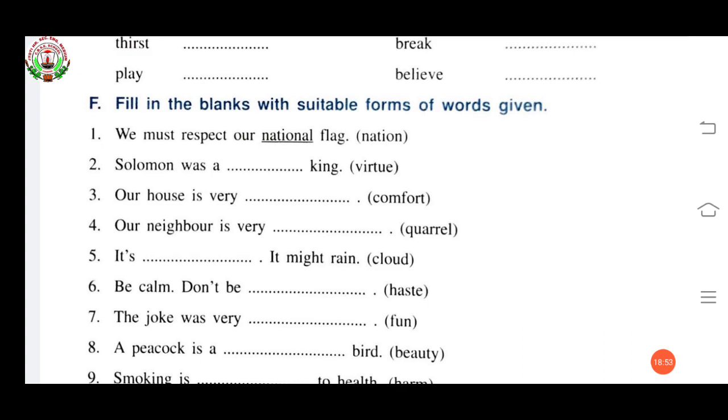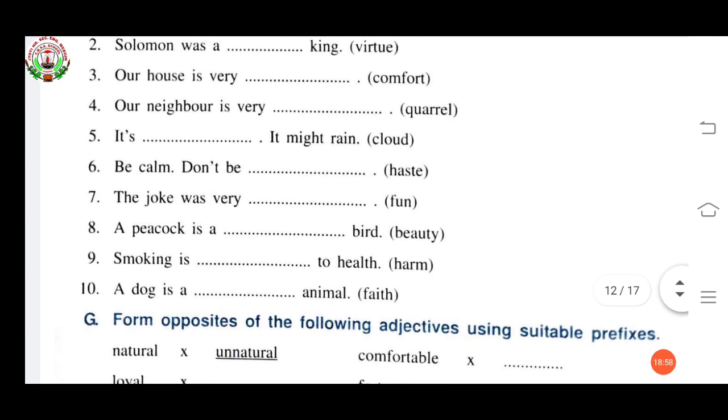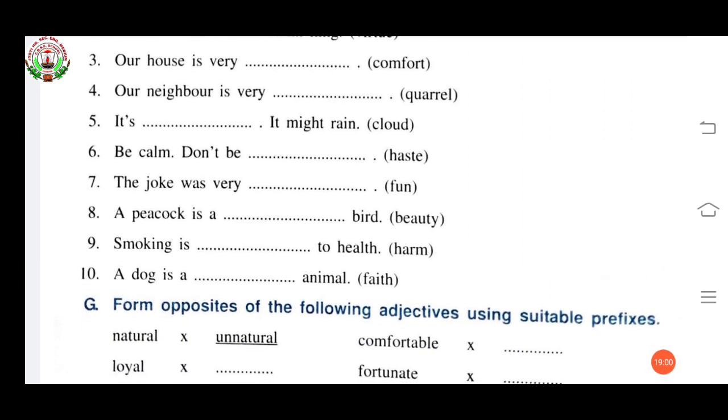The joke was very funny. Fun is given, so it become funny. A peacock is a dash bird. Beauty is given, beautiful bird. Smoking is dash to health, harmful to health. A dog is a dash animal, faithful animal.